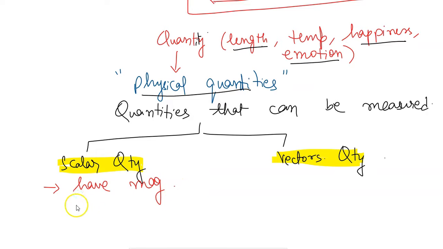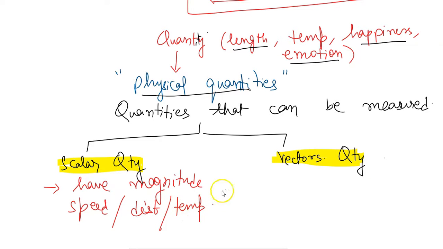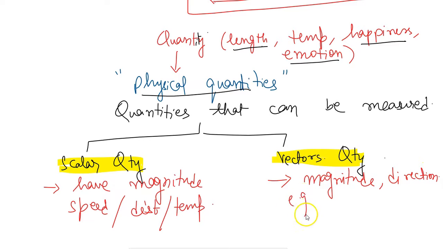So examples can be like speed, or distance, or temperature, etc. But vector quantities, in addition to the magnitude, have direction also associated with them. For example, velocity, displacement, which we will discuss in the motion unit.